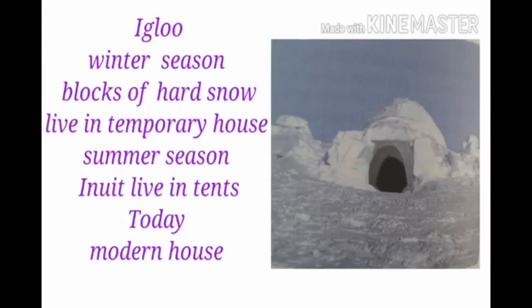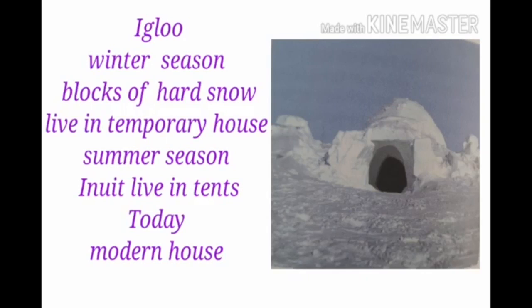Children, what is an igloo? Yes, a small house that is built from blocks of hard snow. Igloos are the special houses made by the Inuit during the winter season.